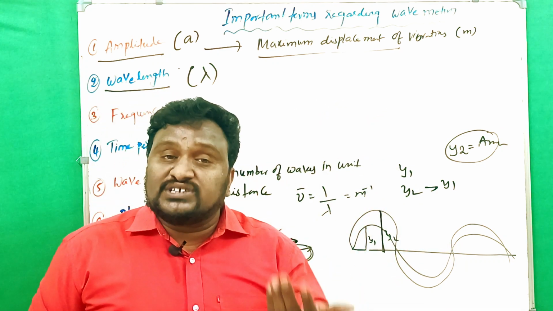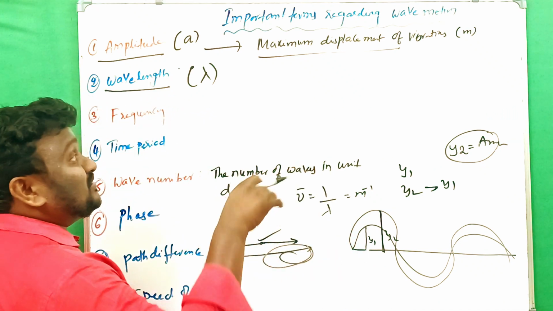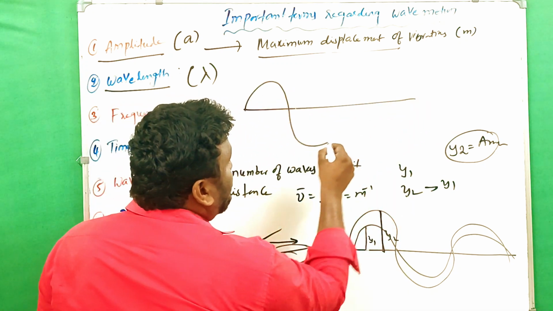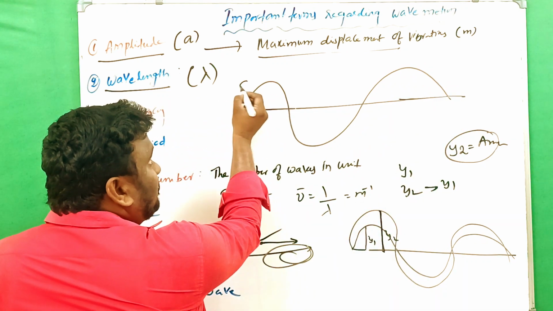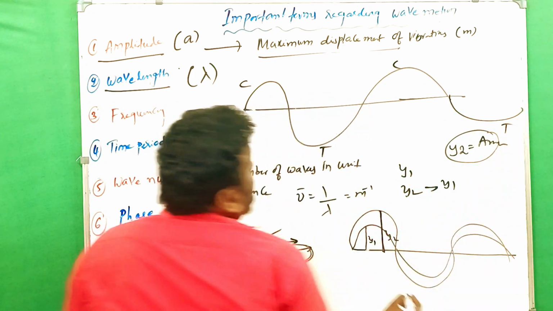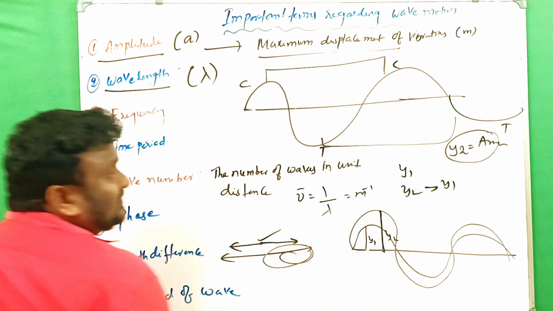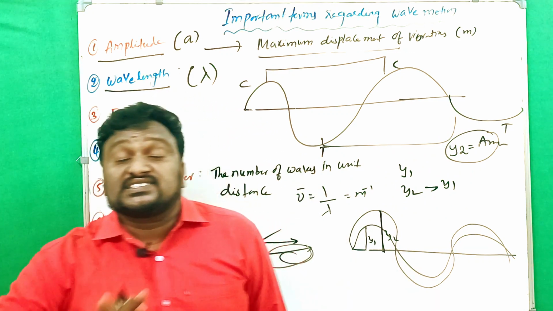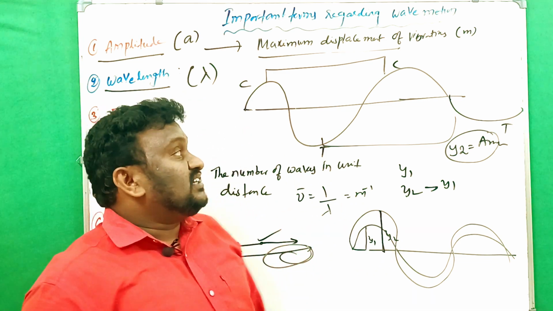The same definition is applicable for longitudinal and transverse waves, but it should be explained in a different manner. Look here, we already discussed this while discussing the difference between longitudinal and transverse waves. In a transverse wave there is crest, trough, crest, and the next one is trough. The distance between any two consecutive crests or troughs is what we call wavelength. And in a longitudinal wave, the distance between any successive compressions or rarefactions is also called wavelength. Clear? That is the definition for wavelength.